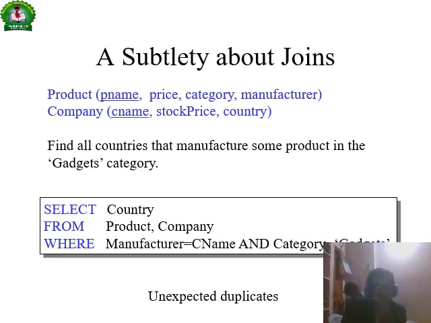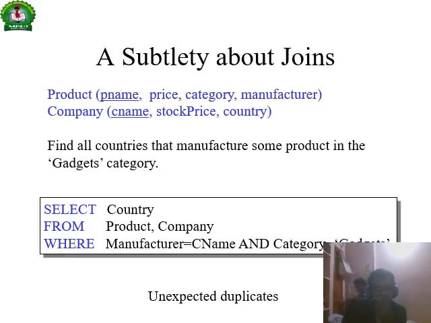Find all the countries of manufacturers that produce products of the gadgets category. So select the country, which is available in the second table, from product, company where manufacturer is equal to C name and category is equal to gadgets.